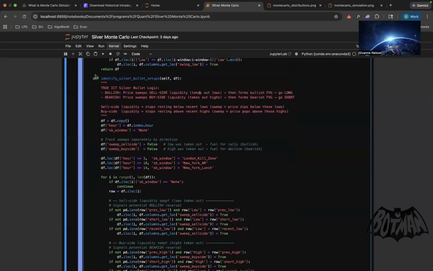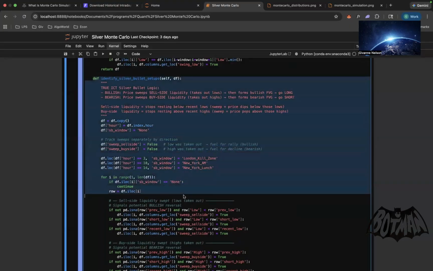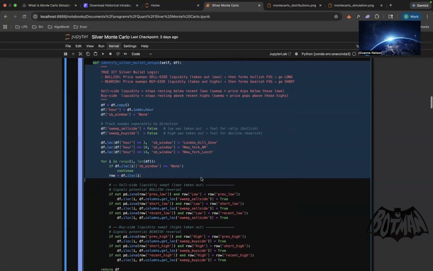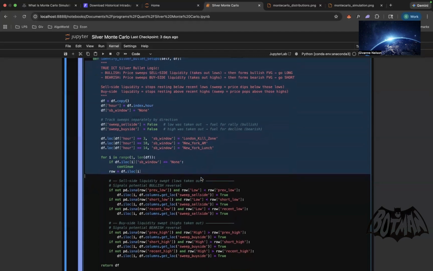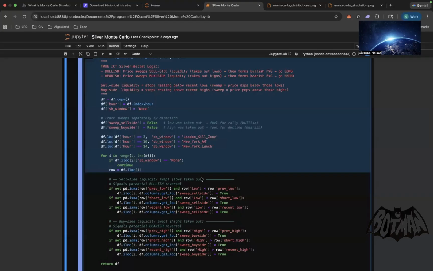Now the setup. I put a little ICT logic here, and it's going to be very simple. For right now, what we're doing is identifying the time frame. We need the kill zones, and that's the most important. We're only trading within the London kill zone, the New York AM, and the New York lunch. That is the trading window. We're specifying that here.